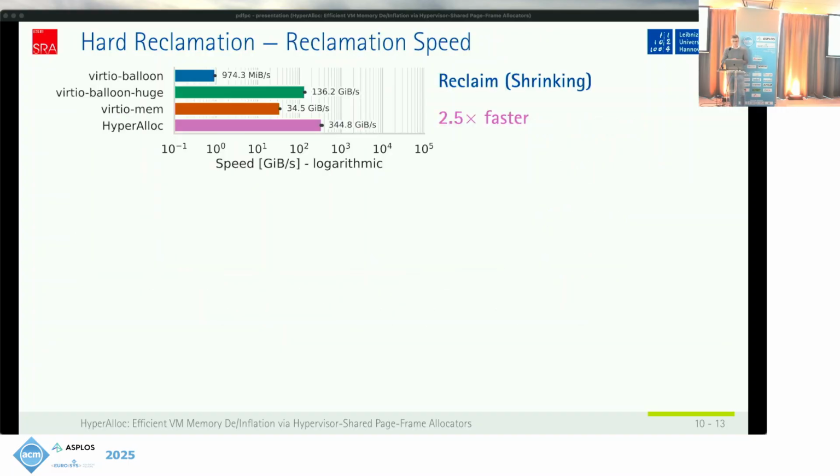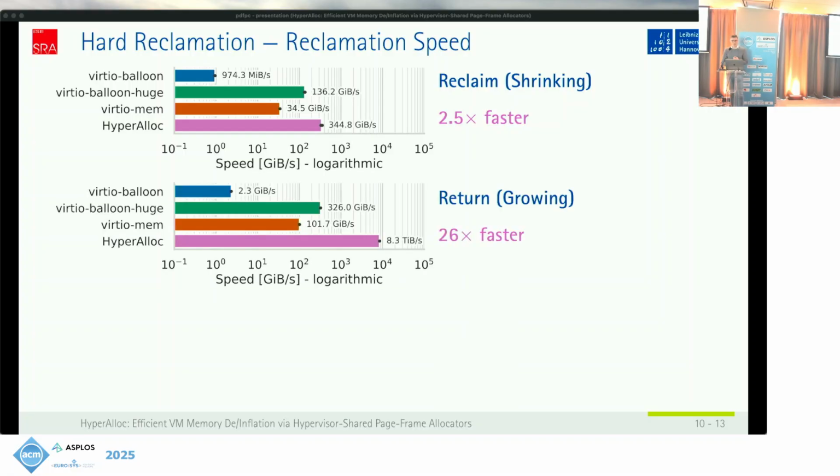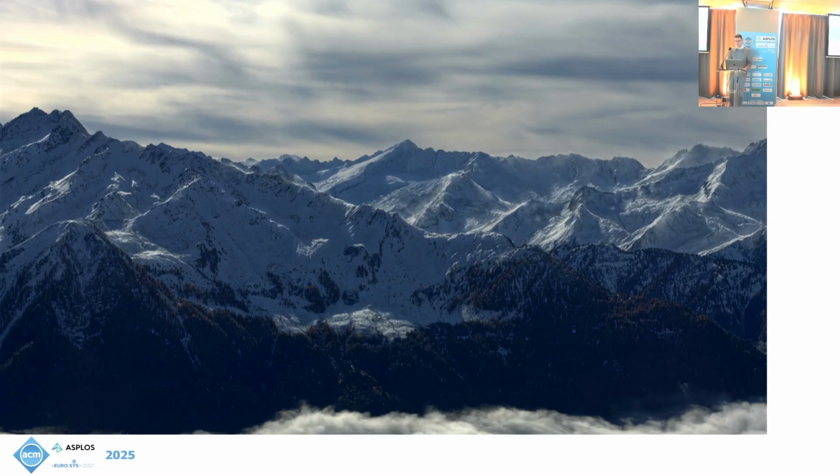The last thing we measured is the time we need for shrinking or growing virtual machines. For shrinking, we are about 2.5 times faster than VirtIO Balloon with huge pages and about 10 times faster than VirtIO MEM. For growing, we are even faster. This difference is even more pronounced because all of these mechanisms delay the real mapping operation to the time where the memory is accessed next, so to the page fault time, or in our case to the time where the memory is allocated.